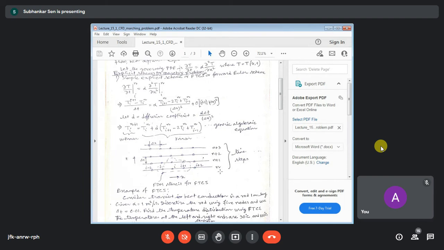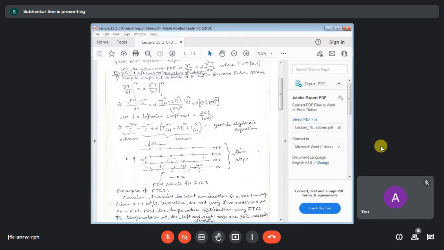So the 0th time level, n plus 1 will be the first time level, n plus 2 will be the second time level, and so on. The difference between every time level is delta t. Okay, so this is clear. n equals 0 means time is also 0. So at 0 time, when you are starting your experiment, that is your reference time, your 0 time level.